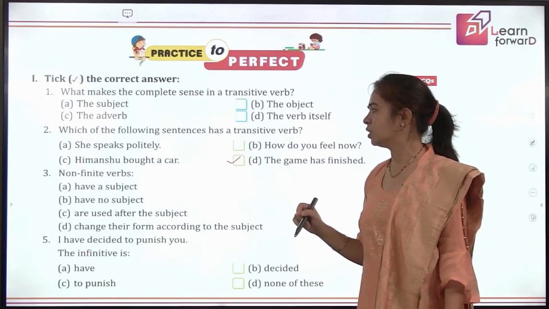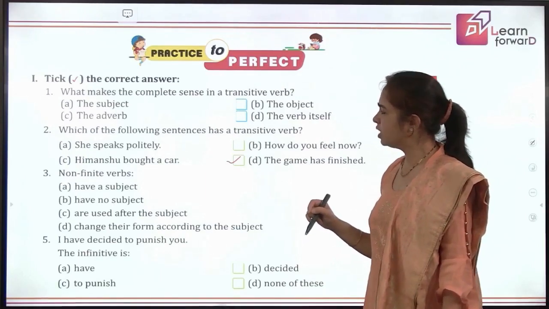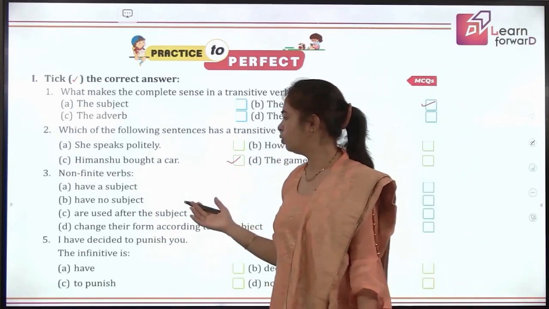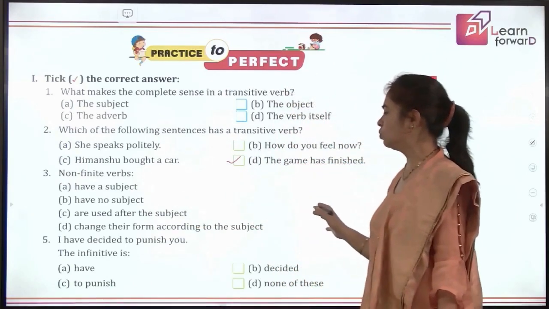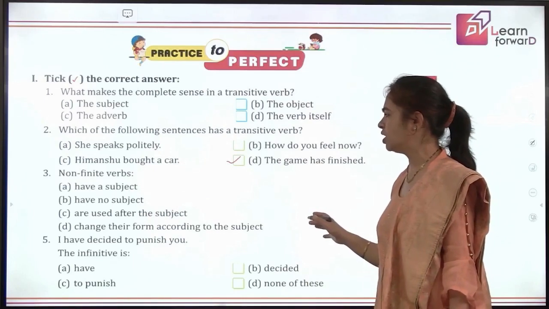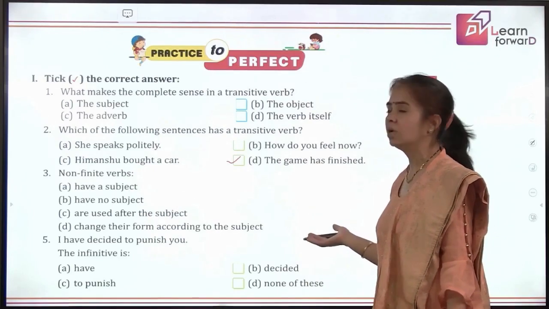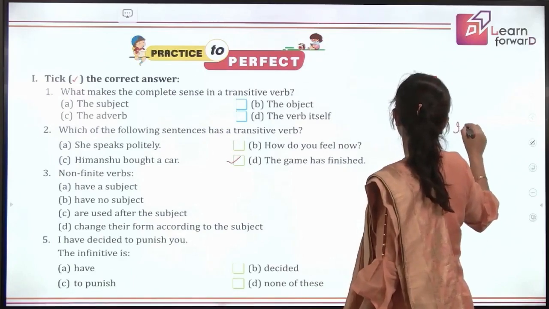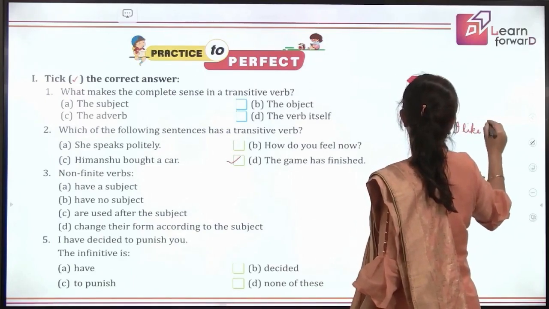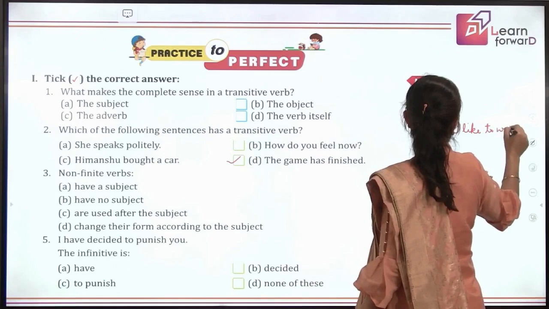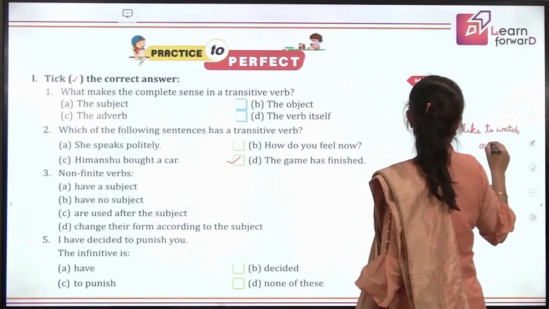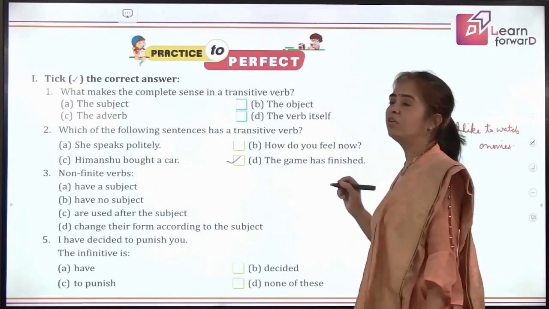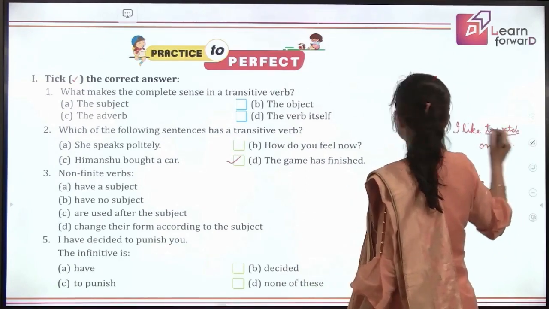Next, non-finite verbs: have a subject, have no subject, are used after the subject, or change their form according to the subject. Non-finite verbs, they have no subject, they are not used after the subject, and they don't change their form according to the subject. We have done this. What about non-finites? I like to watch movies. Right? So what is the non-finite here? To watch is the non-finite.